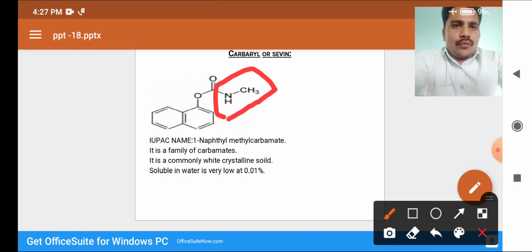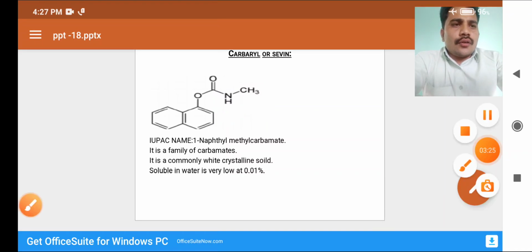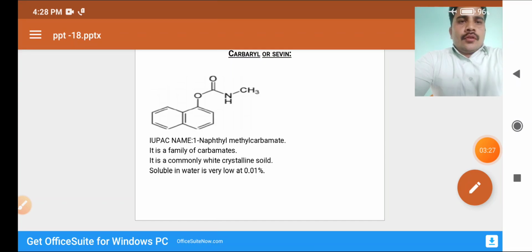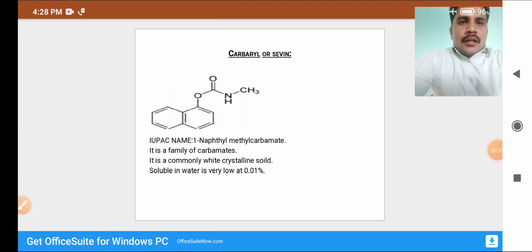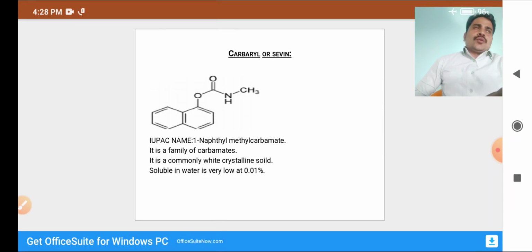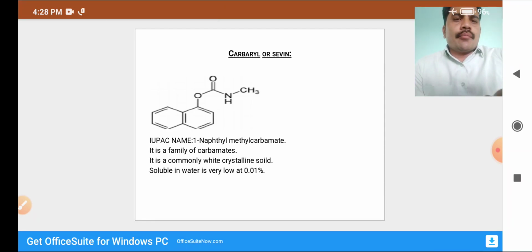And naphthyl, 1-naphthyl, means two benzene rings fused together, with the methyl carbamate. 1-naphthyl methyl carbamate belongs to the carbamate family. Commonly it is a white crystalline solid. It has a very low solubility in water, 0.01%, so it is hydrophobic in nature, though sometimes it shows a slight solubility.